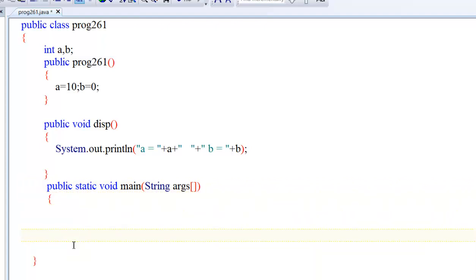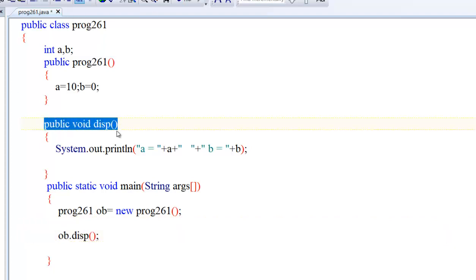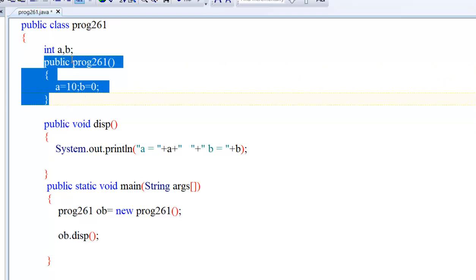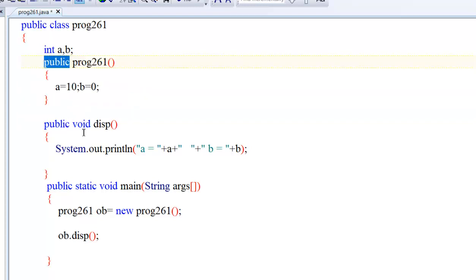Now what is the rule? It executes automatically when an object is created. It means I want to create an object, obj equal to new Program261. If I have to call obj.display, otherwise this method will not be called. I have to call this method explicitly, but there is no need to call the constructor. This is not a method, this is a constructor. It has no return type, it is defined as public, and it initializes the values of a and b. I will show you what is happening here.